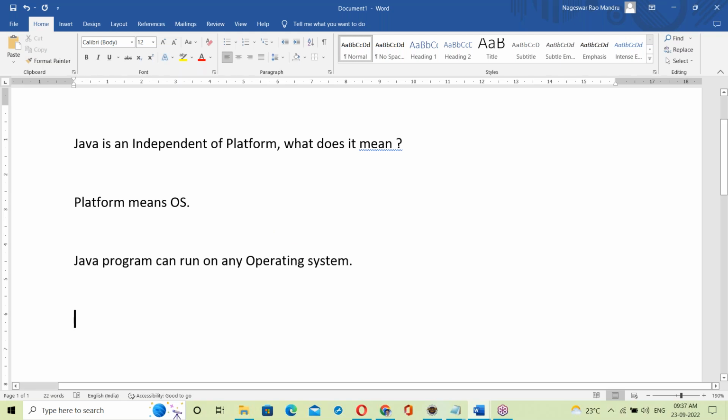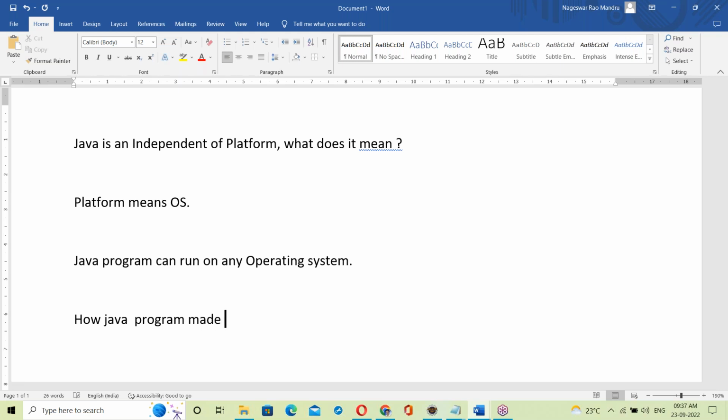Now the question is, how did a Java program become independent of platform? This is a very interesting topic.